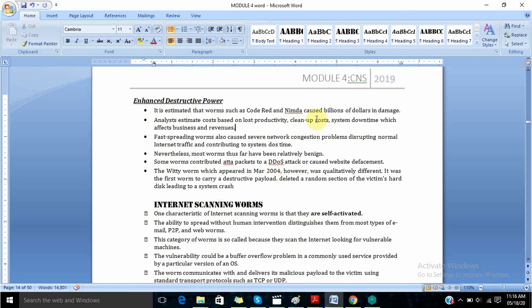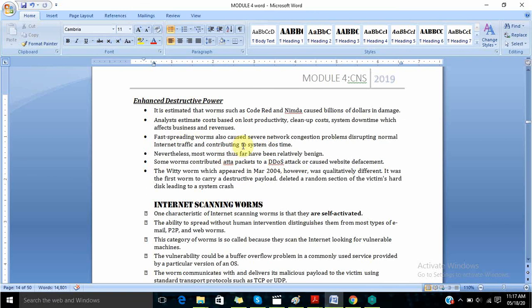So all this code had to be removed, which also increased the cleanup costs. Even the system downtime: whenever all these works were done, the system was kept not running. So by doing all these things, it affected the business and the revenues a lot.